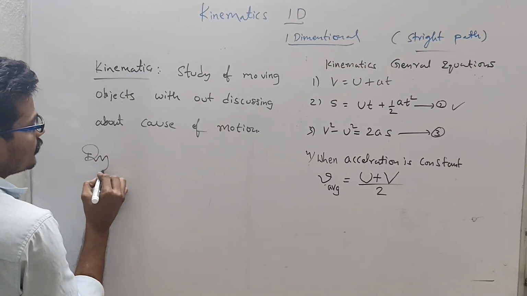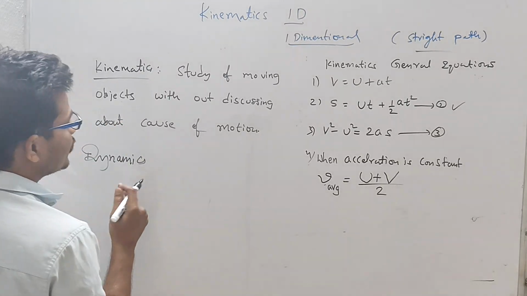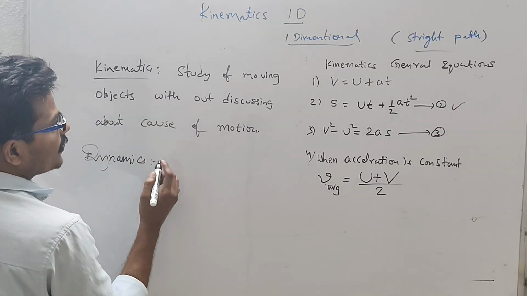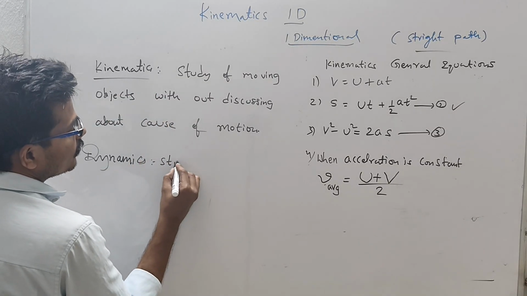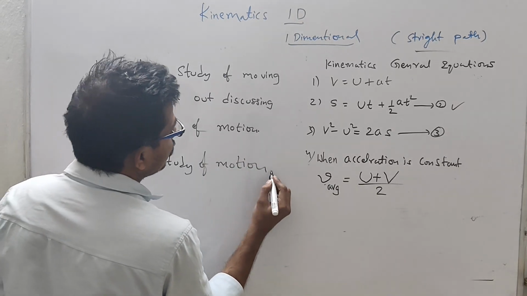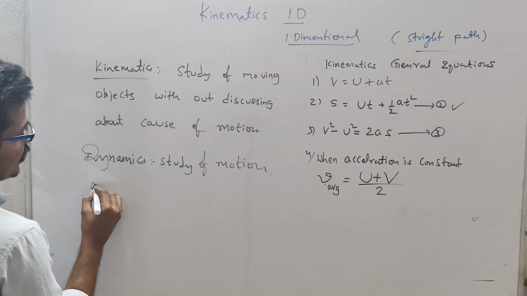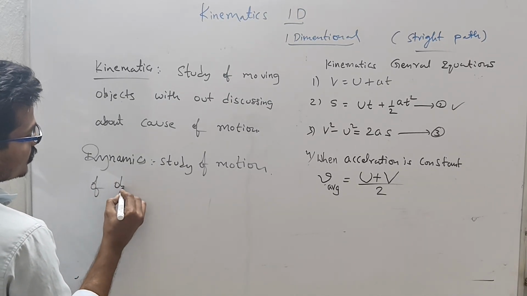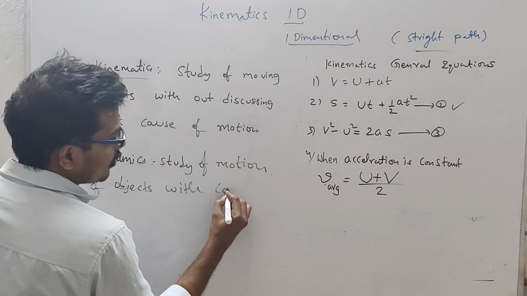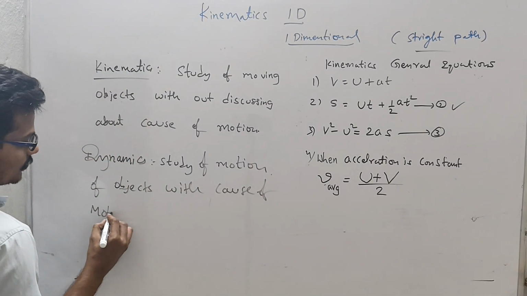Dynamics means the study of motion of objects with the cause of motion.